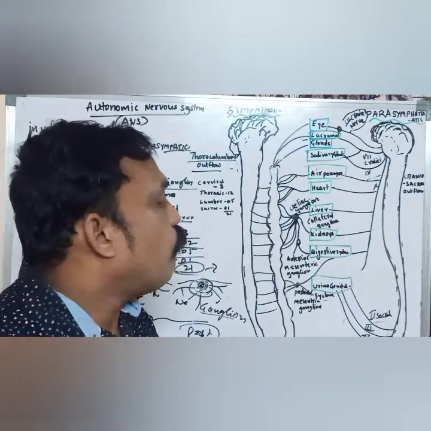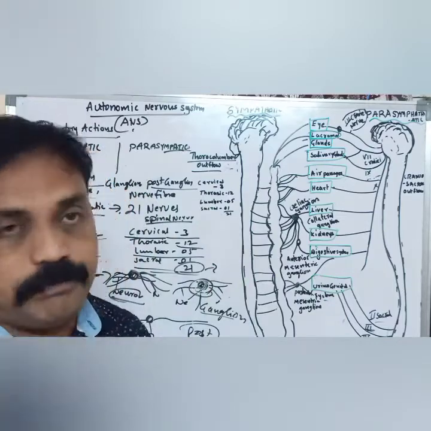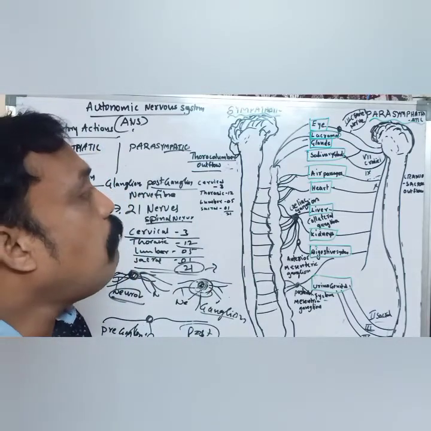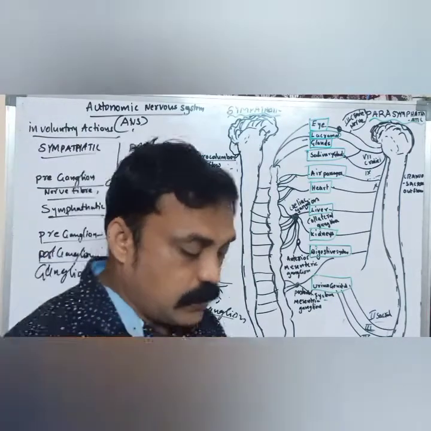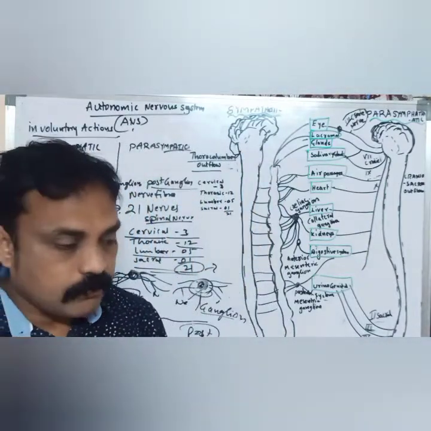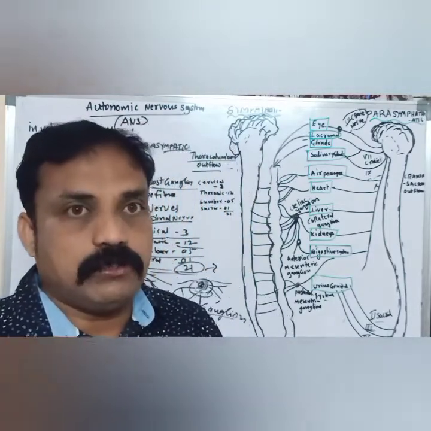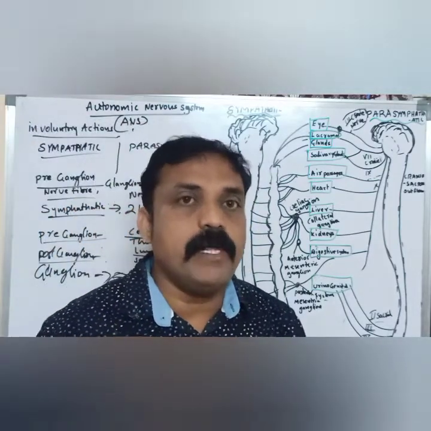Okay, now functionally, what are the differences between sympathetic and parasympathetic? Before discussing that, I will give one example. When we feel anxiety or tension or stress, what will happen in our body?